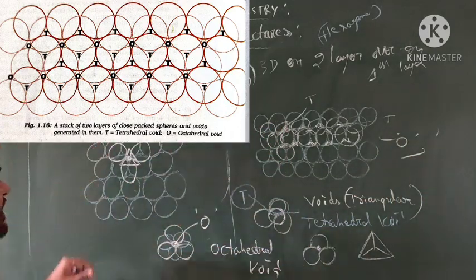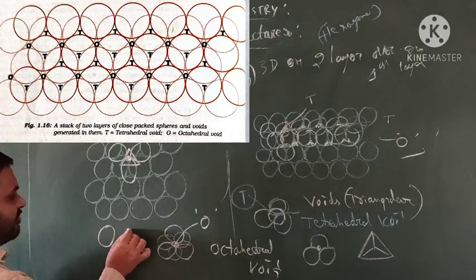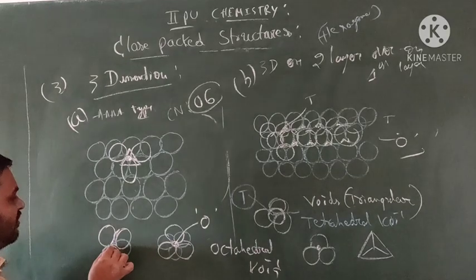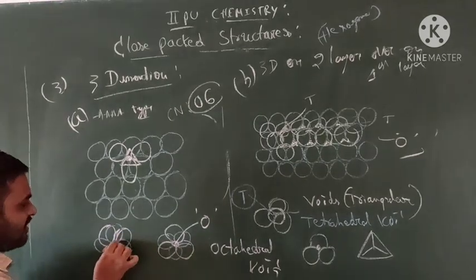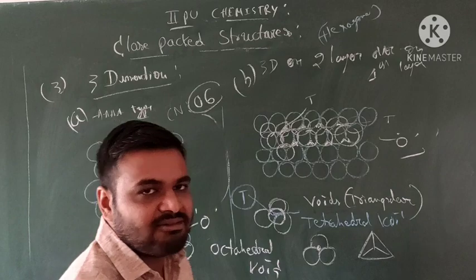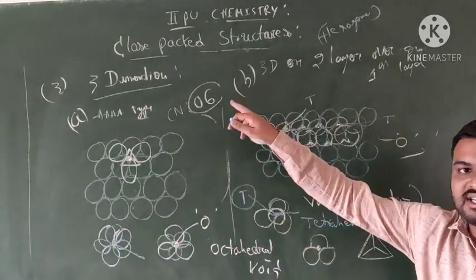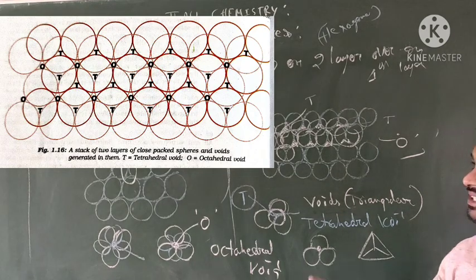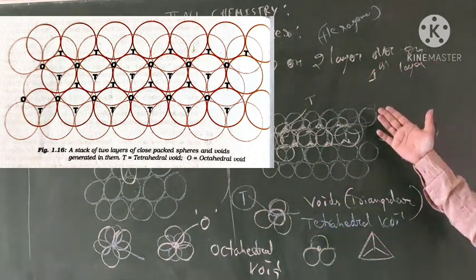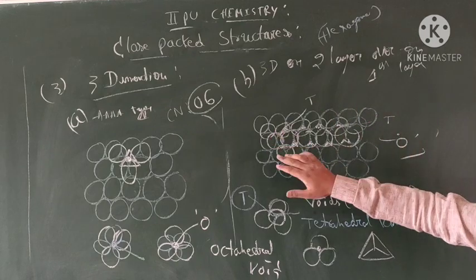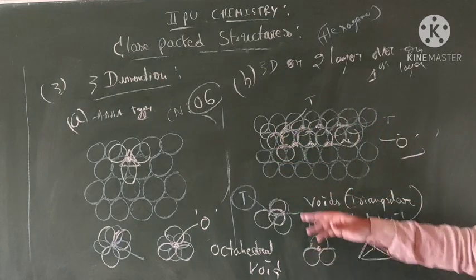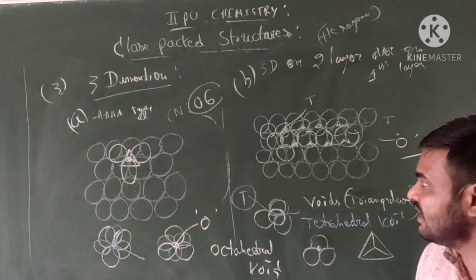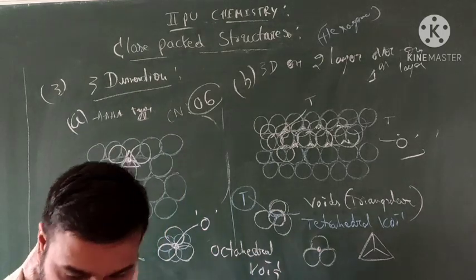See the textbook. How do octahedral voids look? Three balls having some space, arranged with one more atom. This looks like this, and it is called what? Octahedral voids. See the structure. You can get octahedral voids and tetrahedral voids. This is the difference in the 3-dimensional second layer over the first layer. This is the forming of what? The 3-dimensional 2-layer spheres.